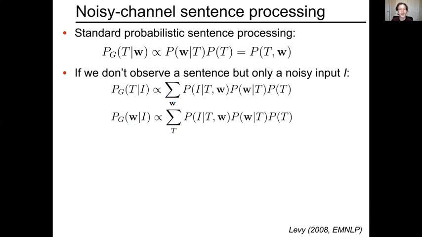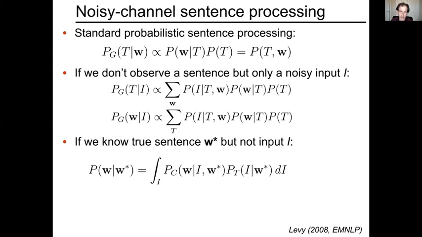Now, in an experimental context, for example, understanding noisy channel processing with psycholinguistic experiments, we would have a slightly different problem. Suppose that we wanted to model what sentence the comprehender thought a particular sentence was likely to be, but I, the psycholinguist, choose the actual sentence that somebody is reading. So if I know the sentence that is presented to the comprehender, what I don't know is what the input is. The noise processes in that particular instance of comprehension are not manifest to me as a researcher. Rather, I need to marginalize over them.